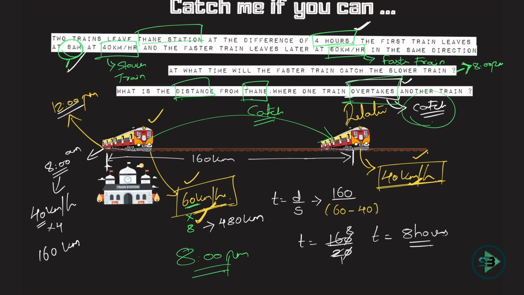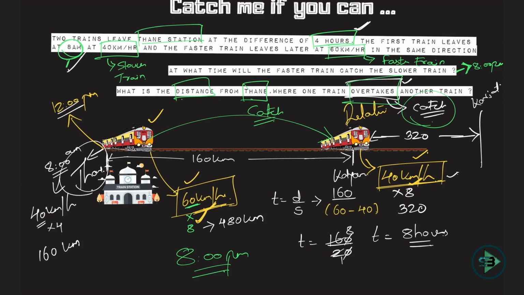And if you want to further visualize how this will happen, say this is Thane station. Yes, this is Thane. Say this is Kalyan station, just for example, and this train is traveling beyond Kalyan. For how many hours is this train traveling? For 8 hours. This is traveling at a speed of 40 km per hour, so after 12 pm it would have traveled 40 into 8, which is 320. 320 from here. And say they met here at Karjat station. This train started from Thane, this train started from Kalyan.